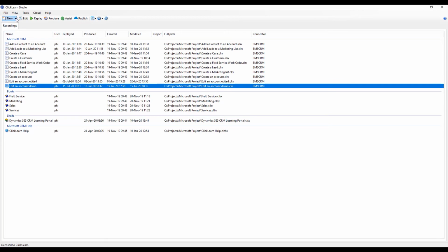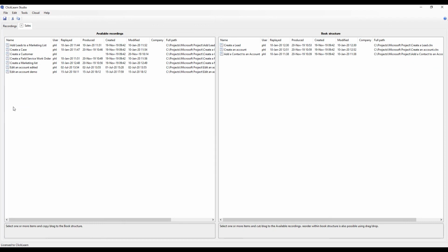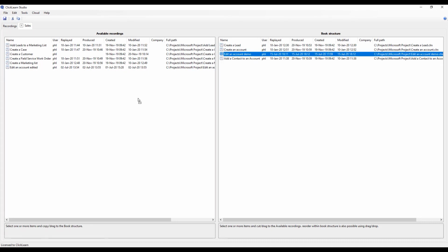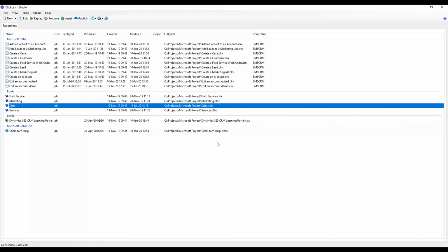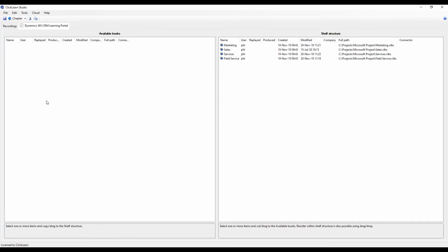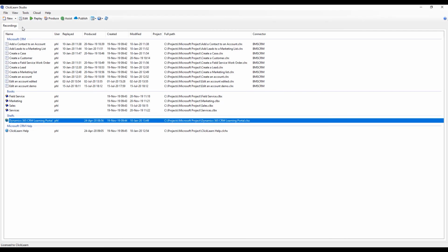To create a book, I simply just go up here on New, create a book. And if I enter one of the books that we're looking at here, you can see that I here have a book with the different recordings that I've simply just dragged over if I want to do that, or I can drag back. The same thing goes with the Learning Portal. Here is just the books that I've dragged over. And I can, of course, host this anywhere that I want to. But if I want to make it as easy as possible, we can host it for you.